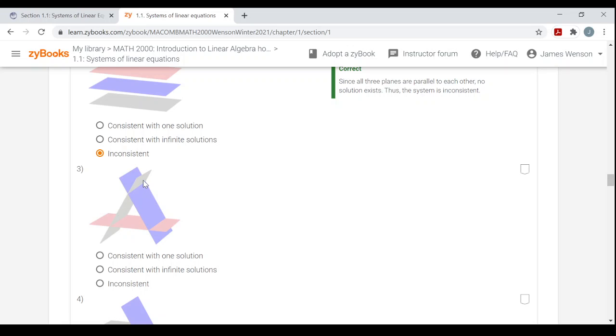The blue plane and the gray plane have this line in common. So if you take any two planes, they intersect. But the question is, do all the planes intersect each other at some common point, or common points, and that's not happening here. There is no point that is on all three at the same time. So this is also representing an inconsistent system.